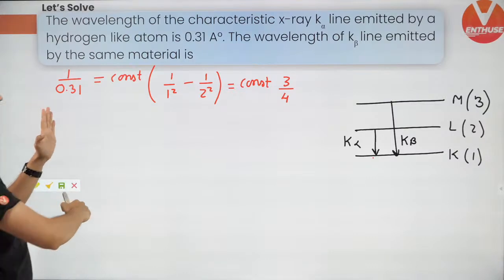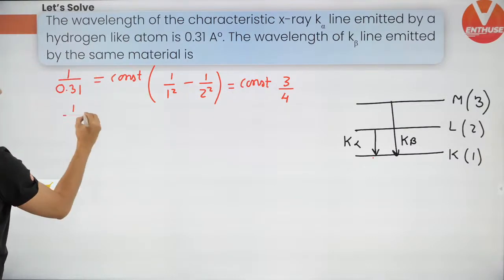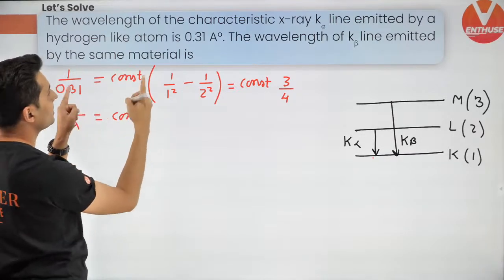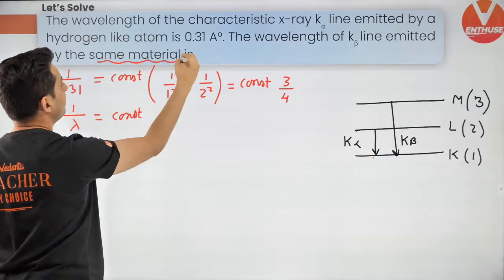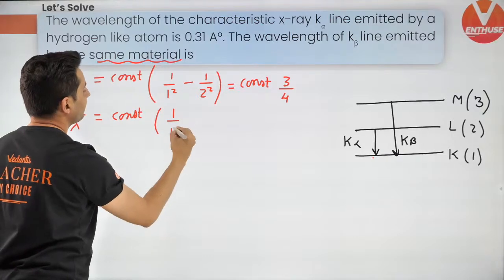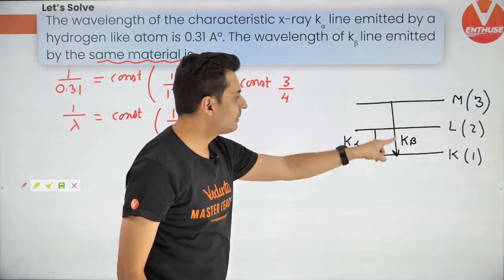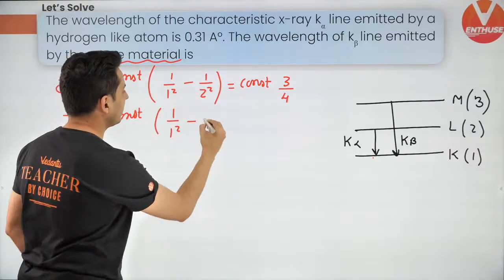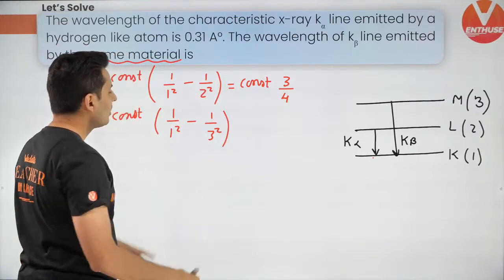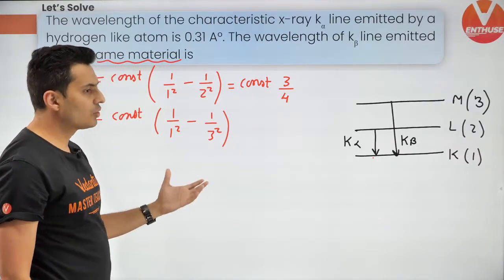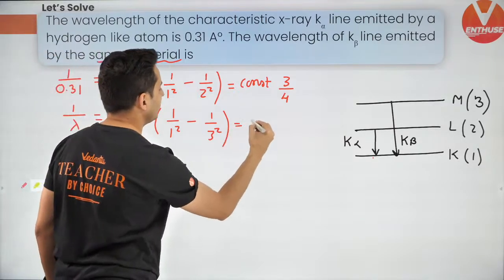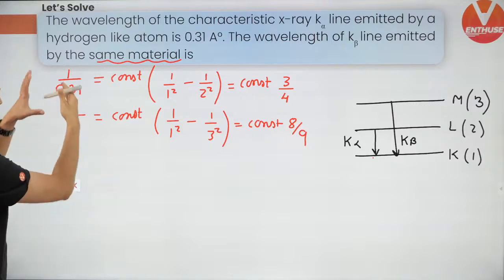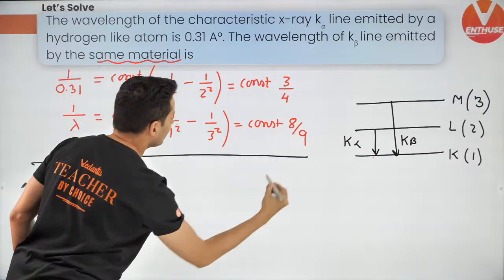Similarly, the other wavelength, which I do not know, is going to be the same constant because the material is the same, very important, into 1 by 1 square, because from here to here the transition is happening. So from 3 to 1, only this number will change, 1 by 3 square. 1 minus 1 by 9, which is going to be 8 by 9. So it's going to be constant multiplied by 8 divided by 9. So now divide both of them and see what do you get.